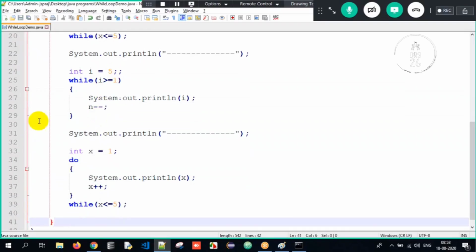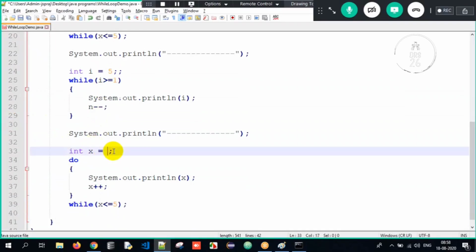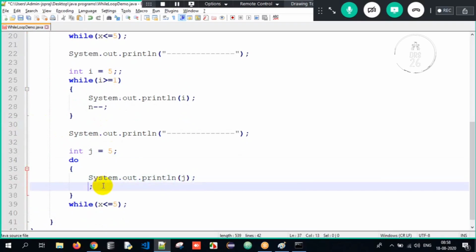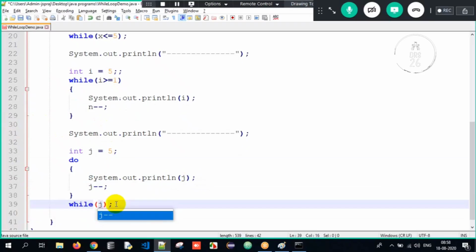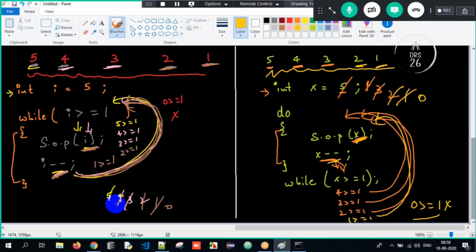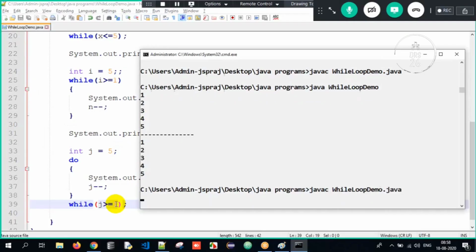Do while loop, how will you do it here? So x is nothing but 5. We'll take it as j here, a different variable. I will print the value of j here, and here it is again j minus minus. Why? We are decrementing until j is greater than or equal to 1. This is all about it. So when I compile my Java program, I should be able to get the output here.